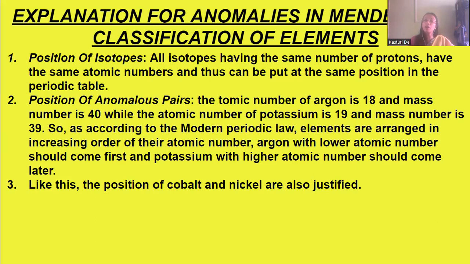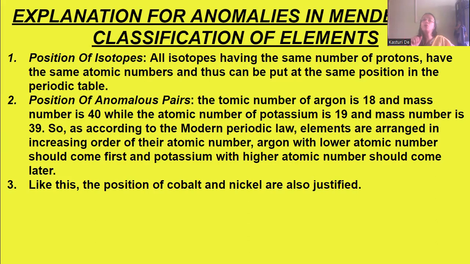Argon with the lower atomic number comes first, and potassium with the higher atomic number comes later. Mendeleev did not mention atomic number; he showed that the atomic mass of argon is more than that of potassium, but still it comes first.